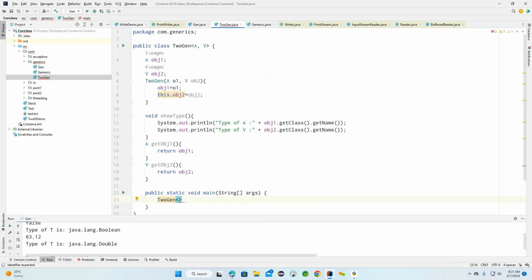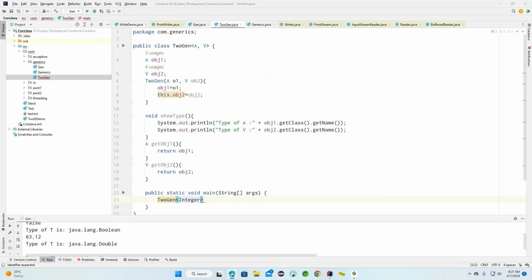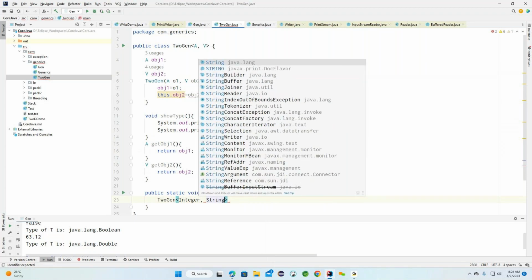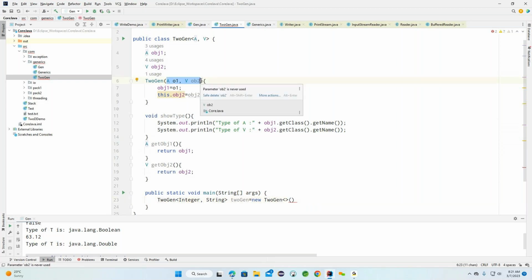In that case, I'm trying to use Integer. Second, the second parameter called V, I'm trying to use String here. Now this is something like a two generic object. Carefully observe, it is expecting two parameters. The constructor is also expecting two parameters. So what are the two parameter types we need to provide? First one is Integer, second one is String.